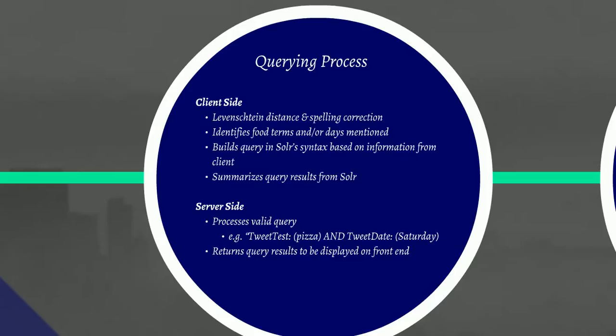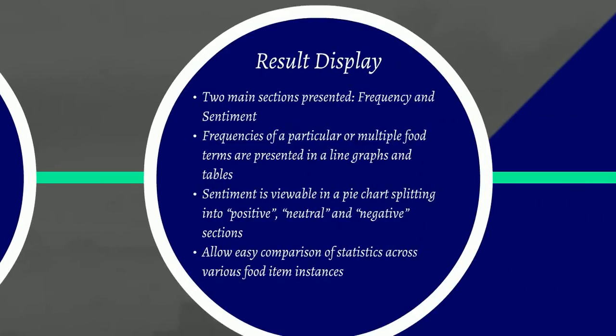After the query is received on the front end, it is transformed by JavaScript into a suitable syntax and passed into Solr. Once the necessary information is retrieved, we present it on the front end in 2 sections, frequency and sentiment. By making frequency and sentiment viewable in both tabular and graphical forms, our system allows easy comparison of statistics across various instances of the search results.